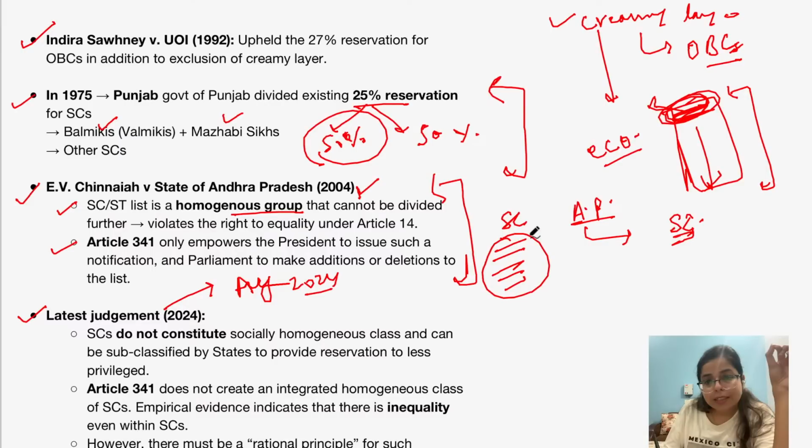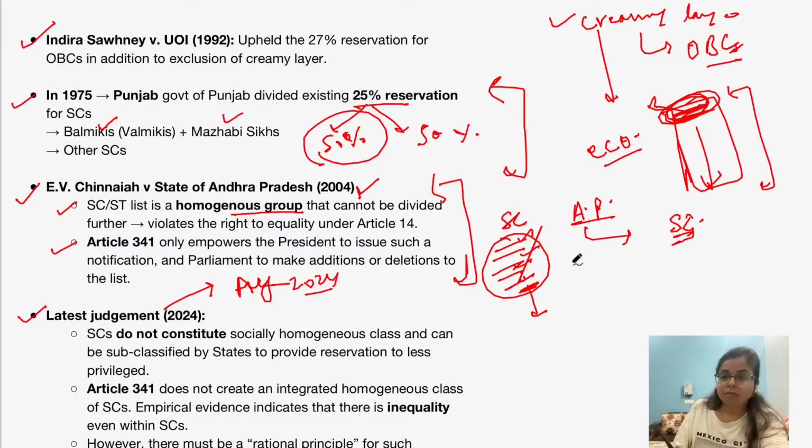That is the difference between various subgroups, and then the states have power. These states can subclassify these scheduled castes to provide reservation to the less privileged. Okay. So in order to give reservation benefits to certain underprivileged classes, state governments now have this power.